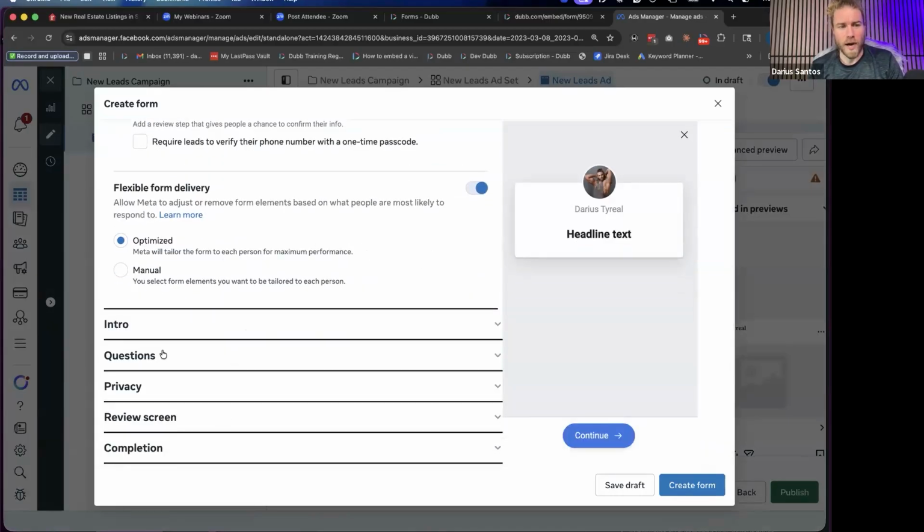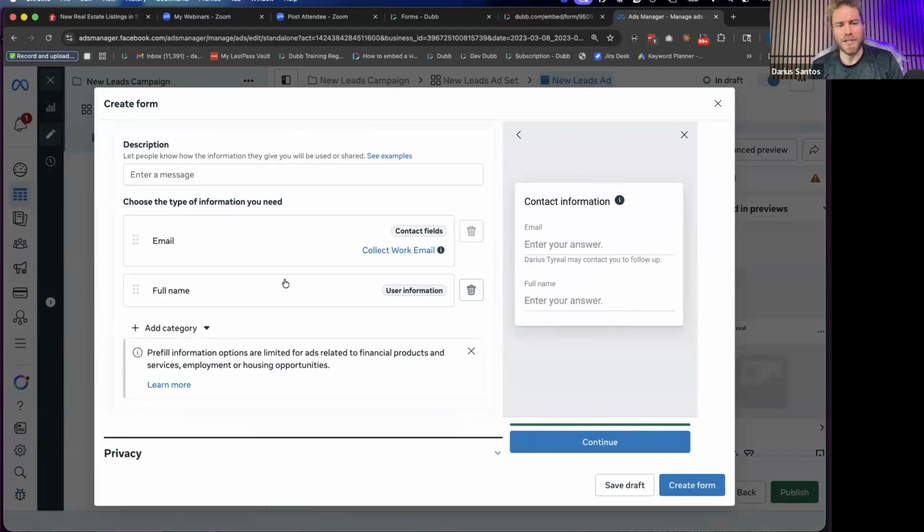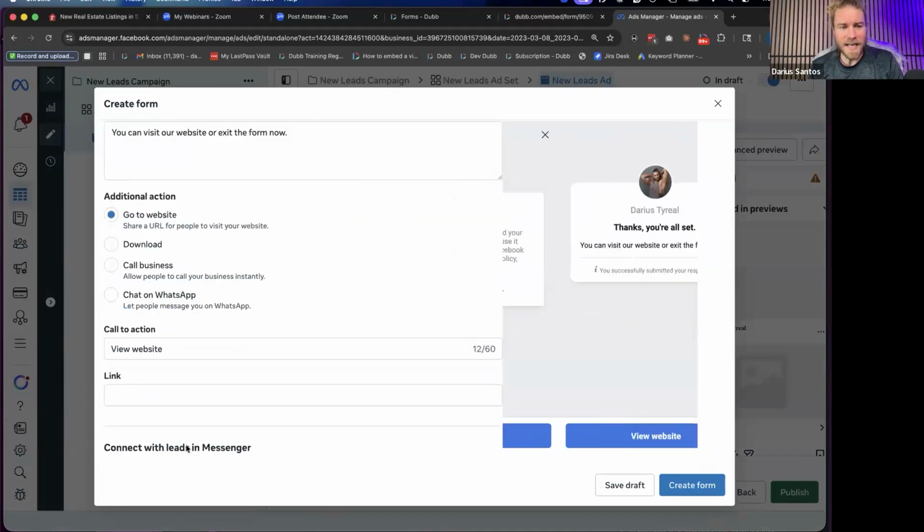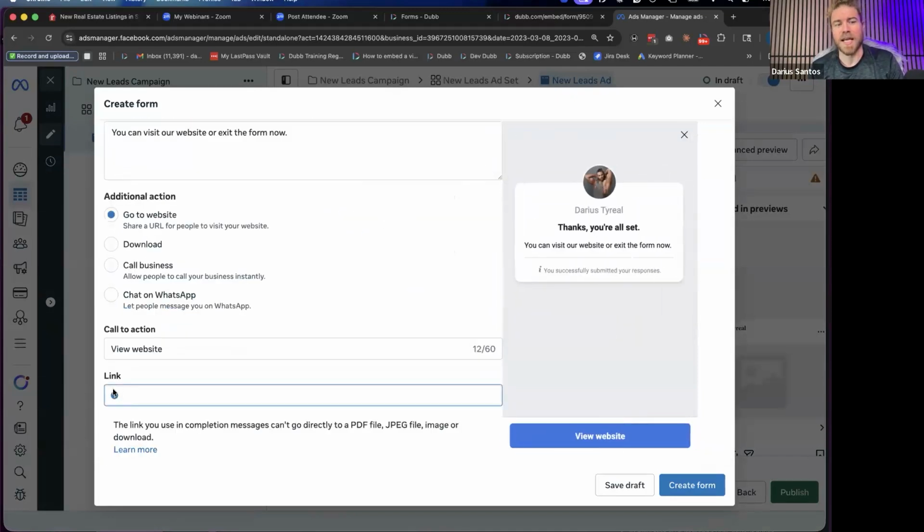Now, this is where Dubb comes in. So you ask your questions, and then at the end of it, you can see here, it says link, call to action, view website. This is where you put the link to your Dubb landing page. It's at the very last step of the form submission. So you'd put your dubb.com/ whatever your booking page is right here. And then it could say visit website, watch video, book a time, something like that.